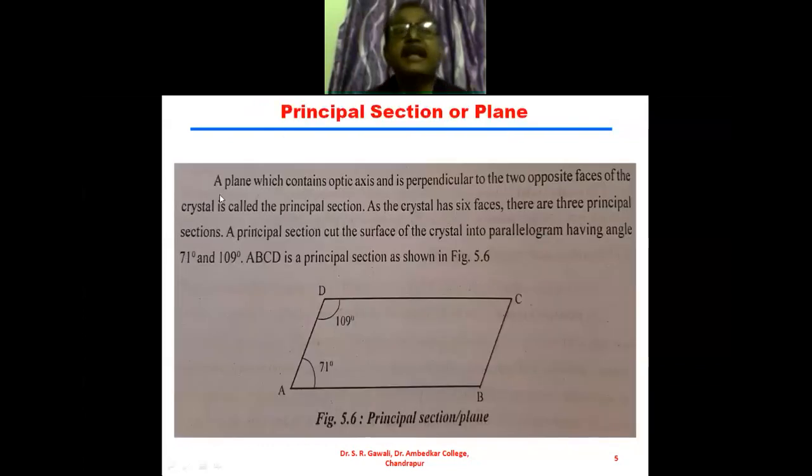Now we will see another definition, that is the principal section or principal plane.